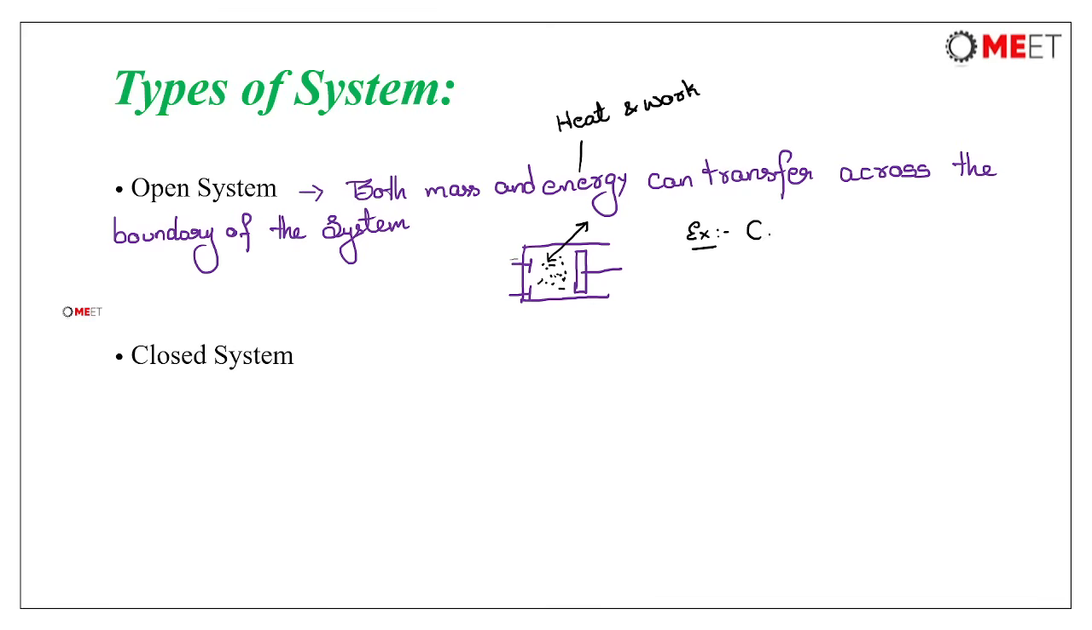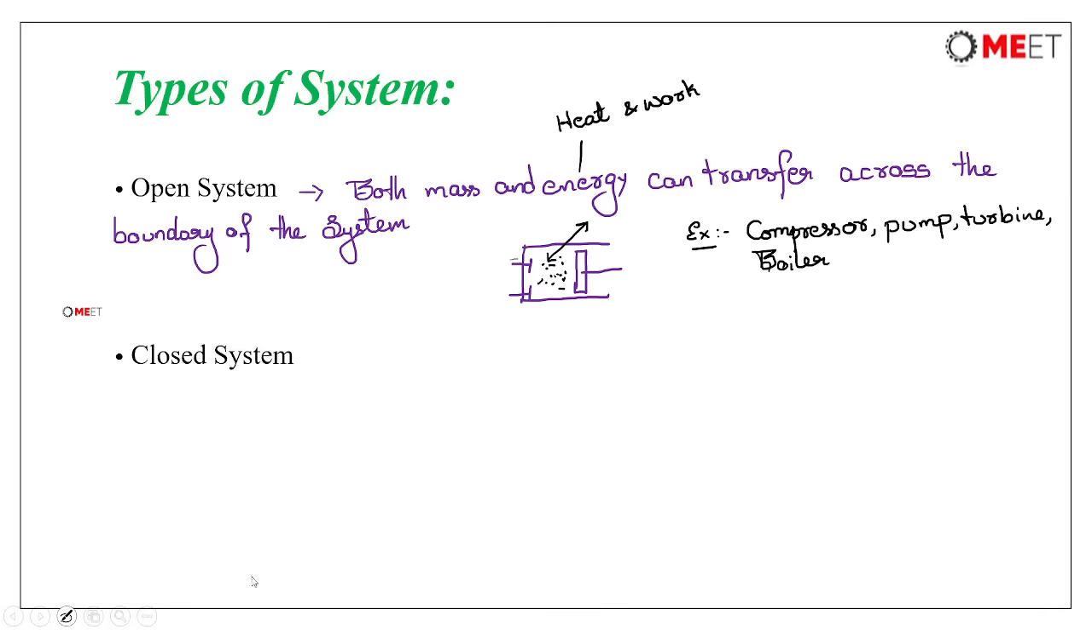For example, you take a compressor, you take a pump, you take a turbine, you take a boiler, any device that we use in thermodynamics can be considered as an open system.